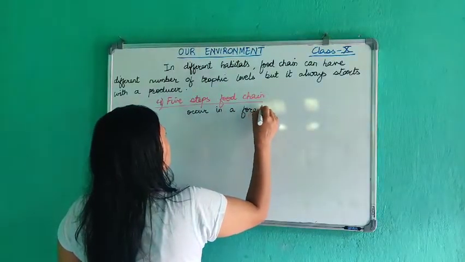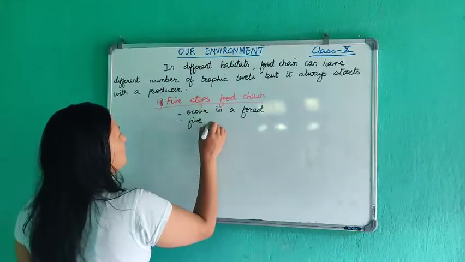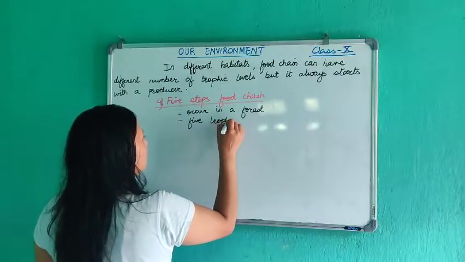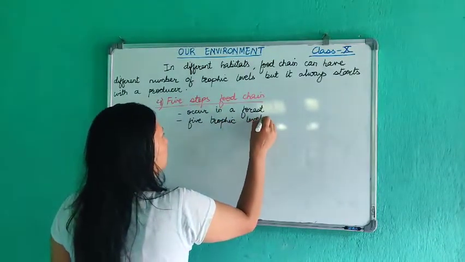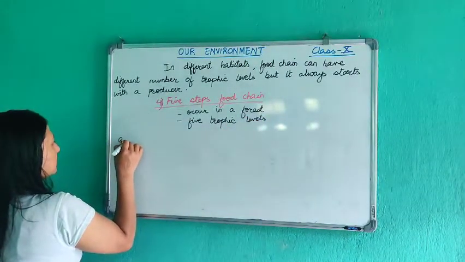Okay, so it has 5 trophic levels. जति steps छ त्यति नै trophic levels हुन्छ. Okay, 5 trophic levels. So first one, let us say grass.